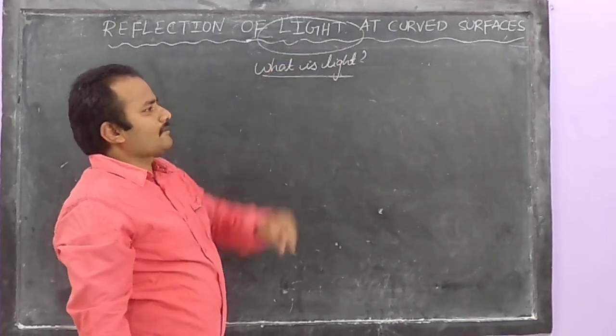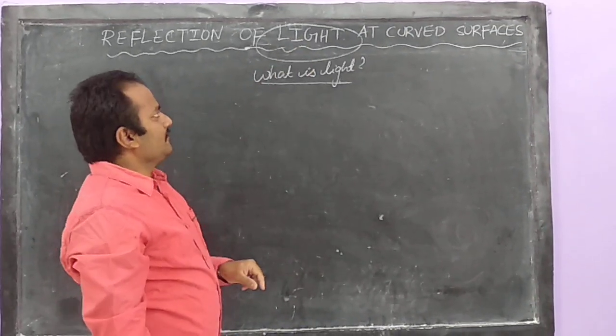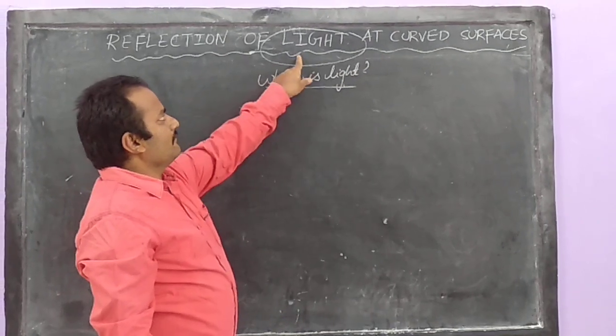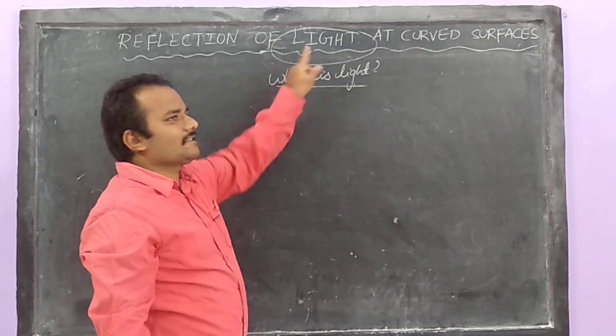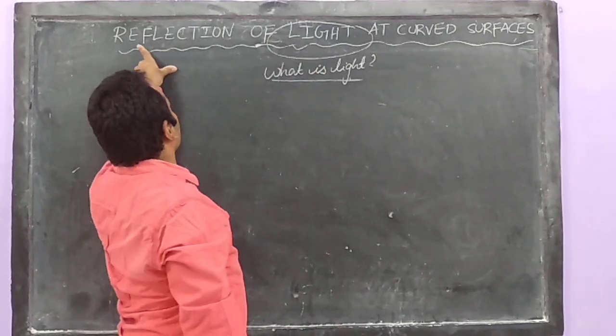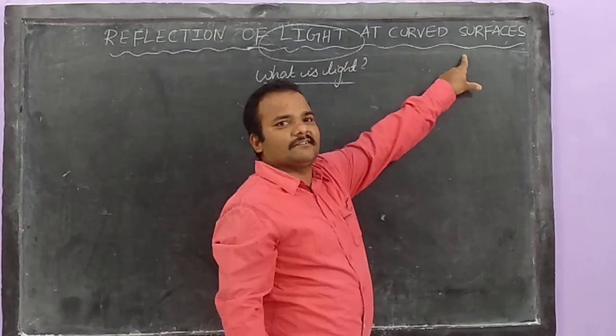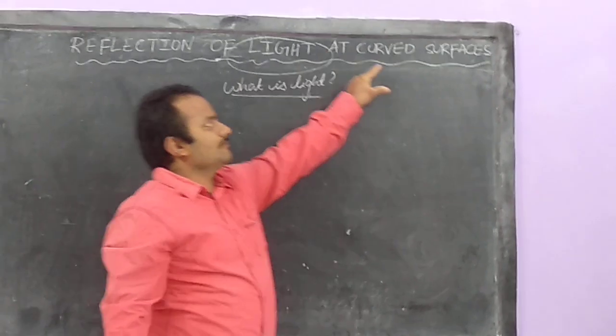Because if I talk about light, what is light? What are the properties of light? What are the characteristics of light? Because after knowing light only, we can discuss reflection and curved surfaces. Without knowing light, we can't talk about reflection and curved surfaces.